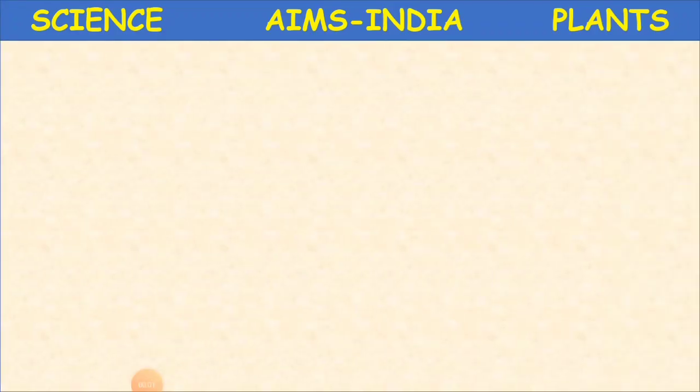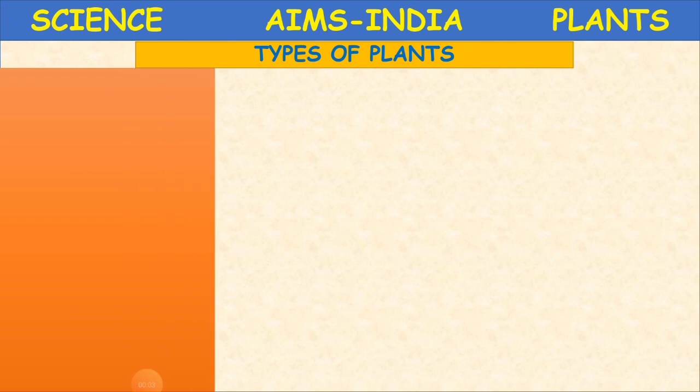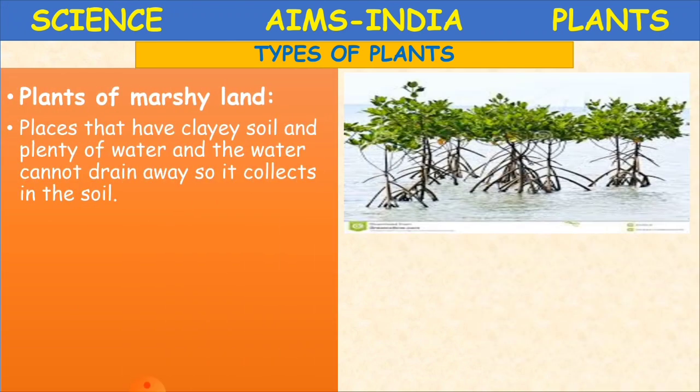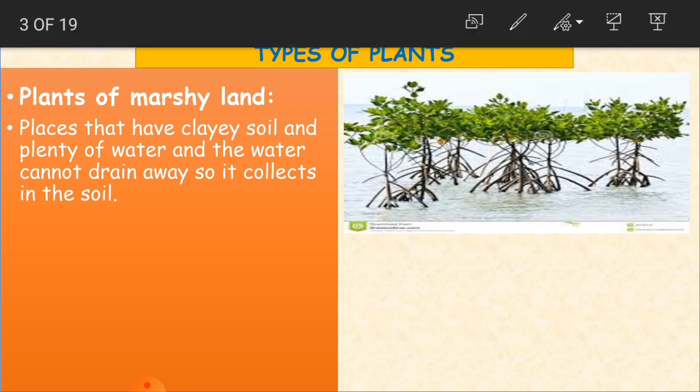So we learn some more types of plants here, children. Plants of marshy land. What do we mean by marshy, children? Marshy means wet, like it's filled with so much water and soil. So this area is called marshy.